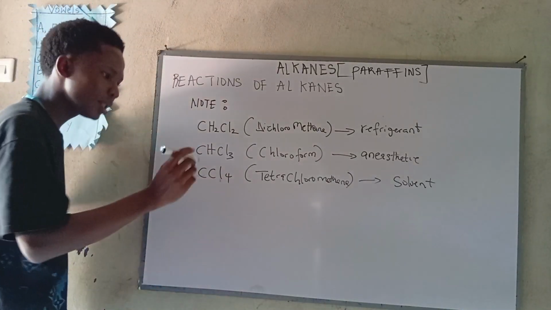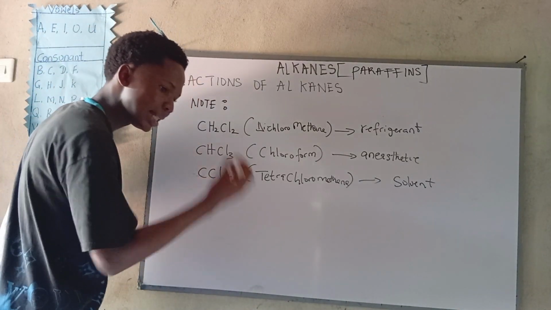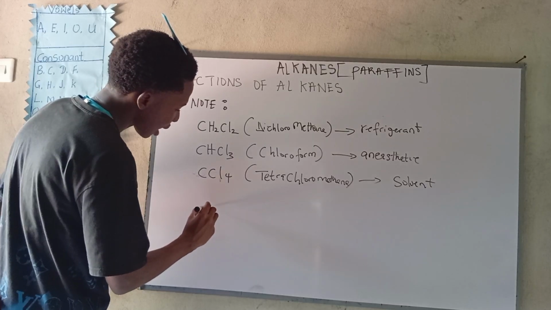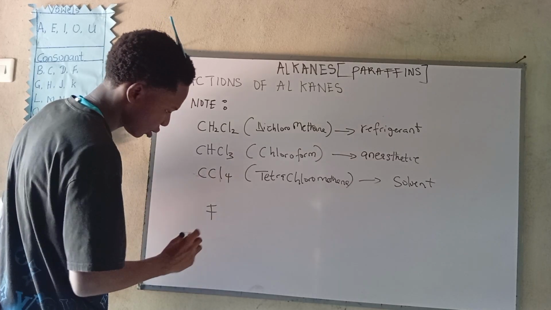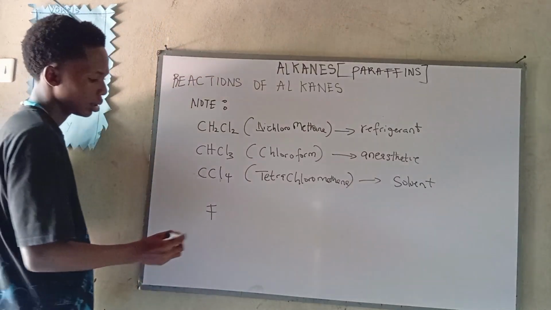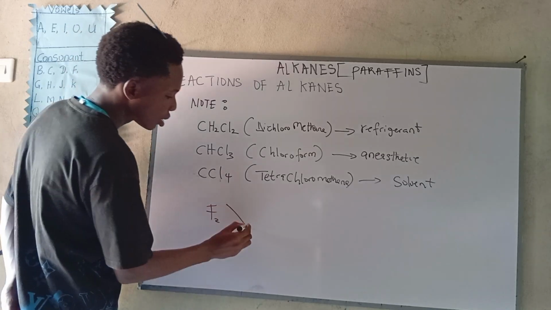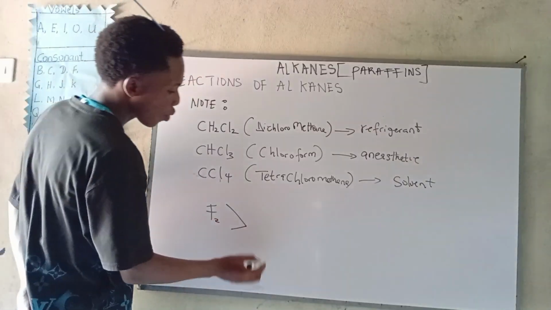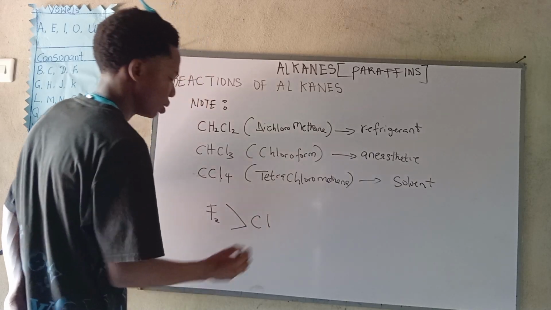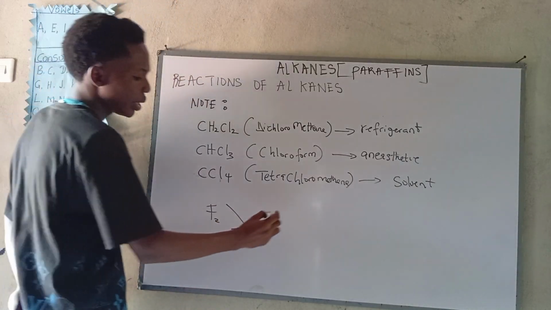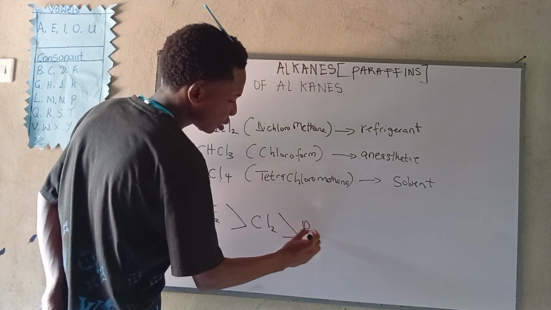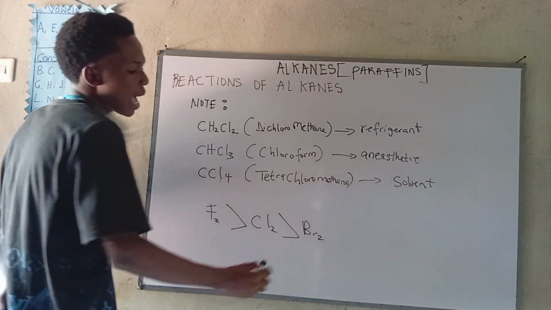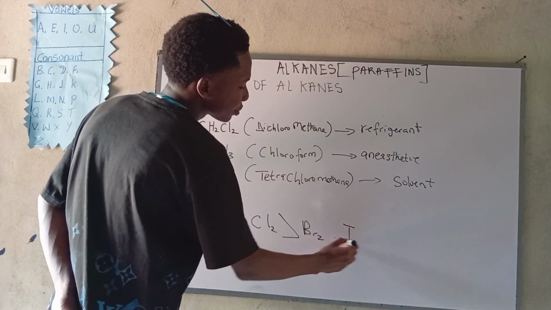Okay, now there's something else I want to add. I said it earlier, but I want to note it well. Fluorine is more reactive to alkanes than what? Chlorine. After chlorine we have what? Bromine. And before what? Iodine.